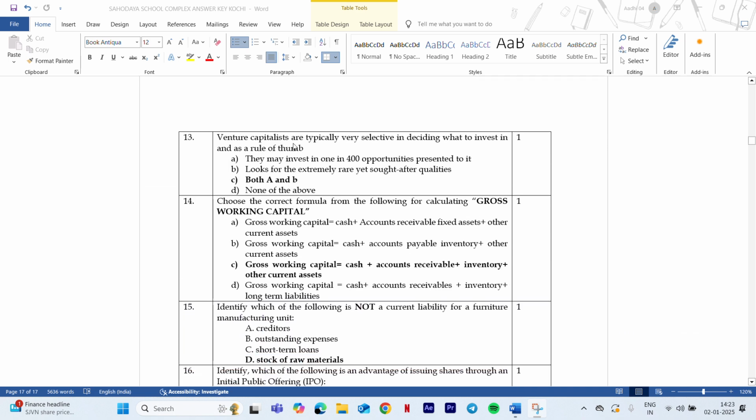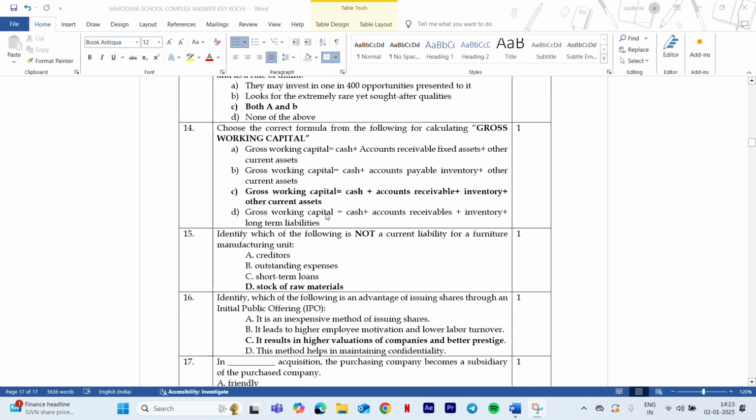Next question is, venture capitalists are typically selective in deciding what to invest in. So according to the venture capitalists' definition, they may invest only in 1 in 400 opportunities. Means if they are presented 400 opportunities, they will be investing in only one. They are really rare. They will only be looking at the rare opportunities which are given to them. So the answer here is both A and B.